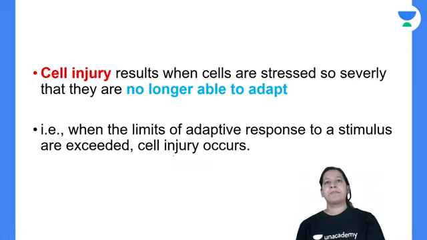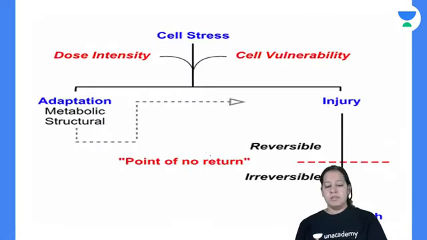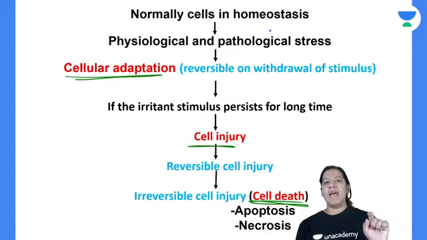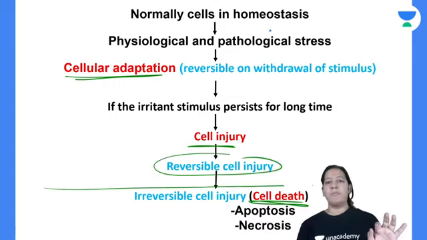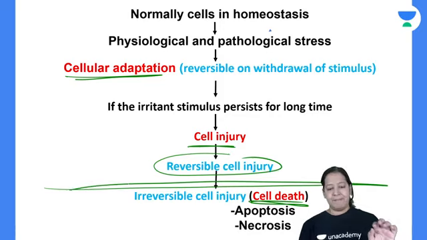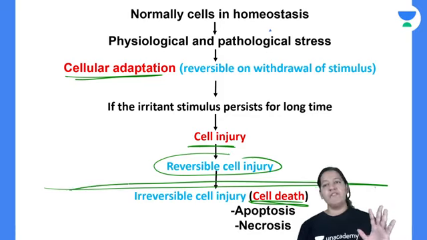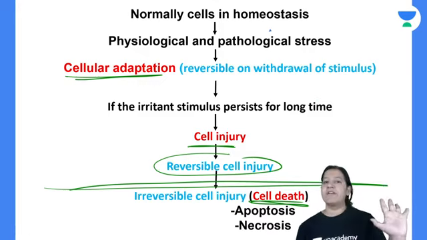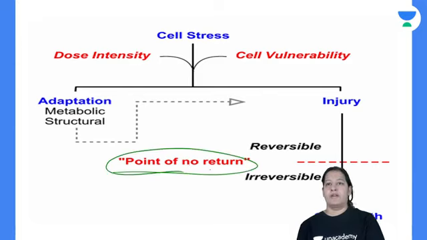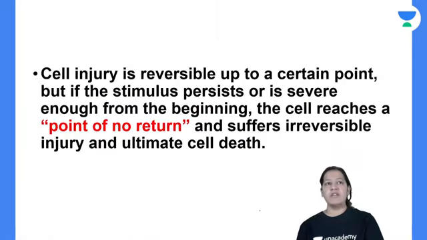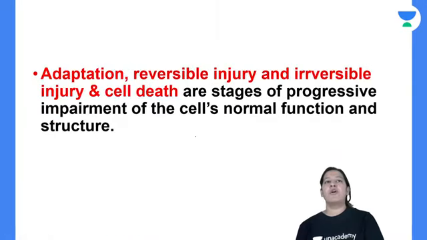So you can see, till now, cell injury is first reversible, then irreversible, as I have told you. This is known as the point of no return. Before this point, if you remove the stress, everything will reverse. But after this point, nothing will reverse. That is the point of no return between reversible and irreversible cell injury. Have you got it?